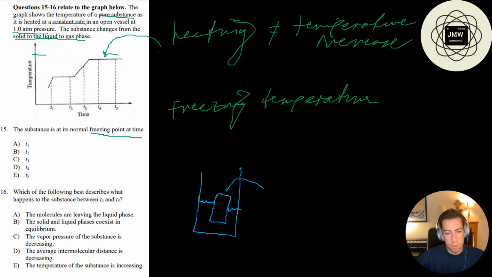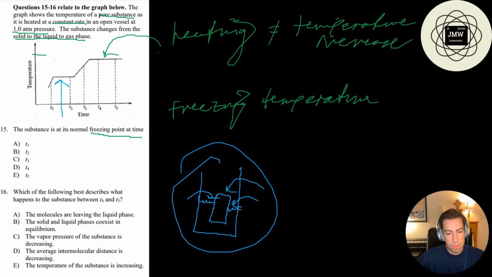So I have this kind of frozen blob in here, but some of it's still water. So it's not really water or ice. If we assume this is like a closed system here, this is not really a solid or a liquid phase. It's like the in-between phase, and that's what you're going to get at the freezing point until you wait for long enough. So that's going to occur at time t equals 2, where the temperature remains constant for a little while. So that's going to be answer choice B.